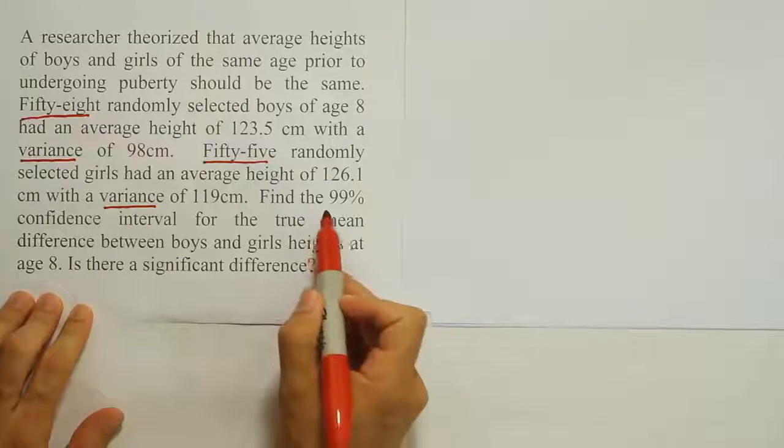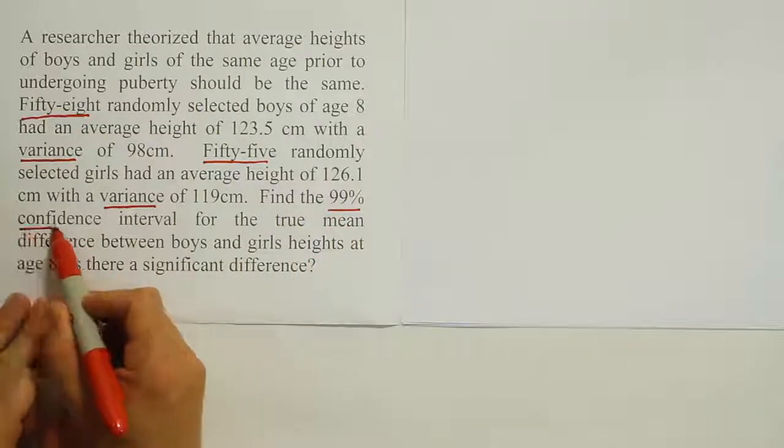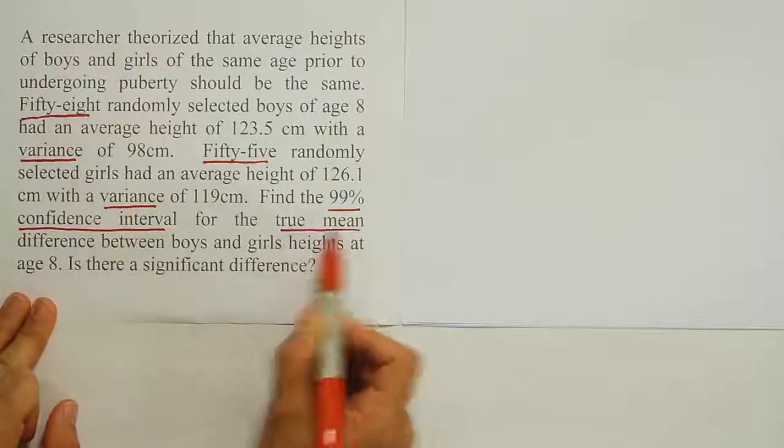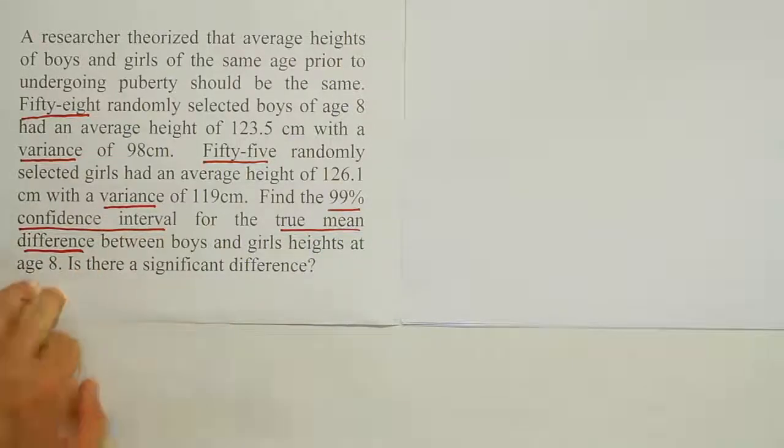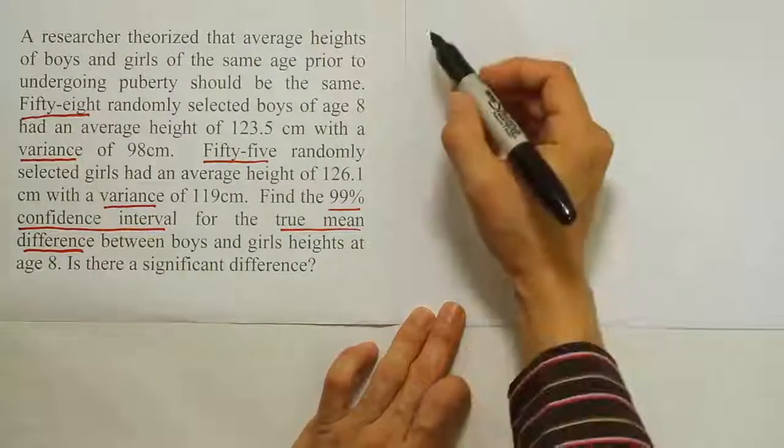Find the 99% confidence interval for the true mean difference. So we're asked to find the 99% confidence interval, and again, it's for the true mean difference between boys and girls' heights at age 8, and they ask us if there's a significant difference. So let's do our first step, which is to record the data for the problem. Whenever you're doing a confidence interval, you should record the data.